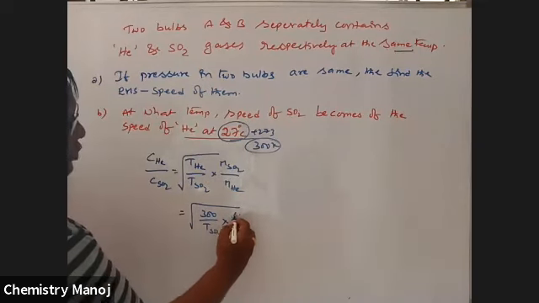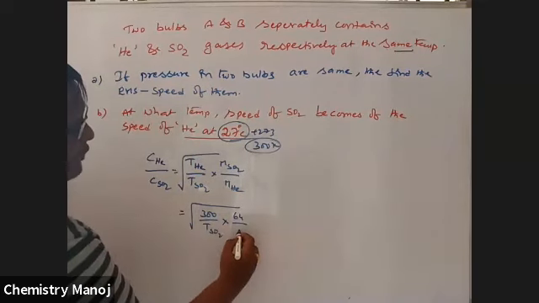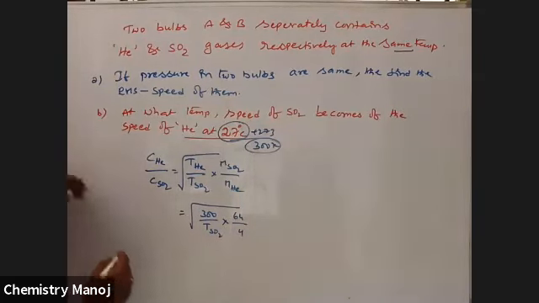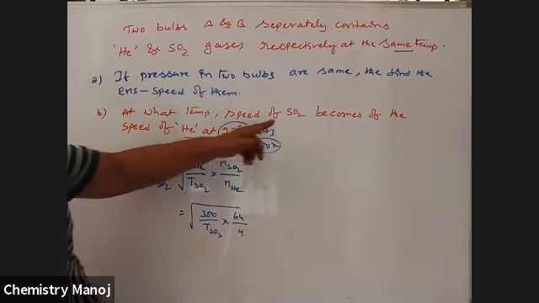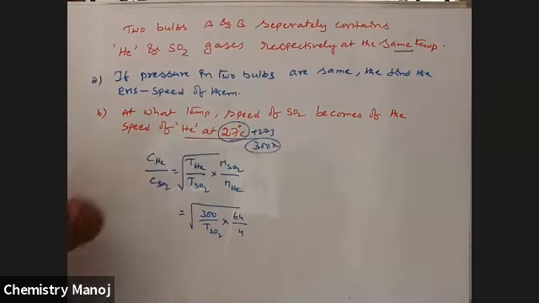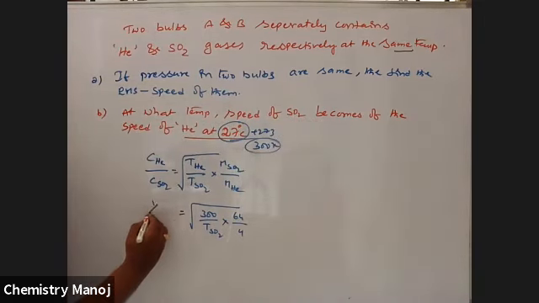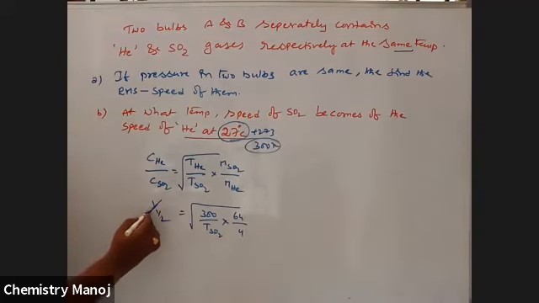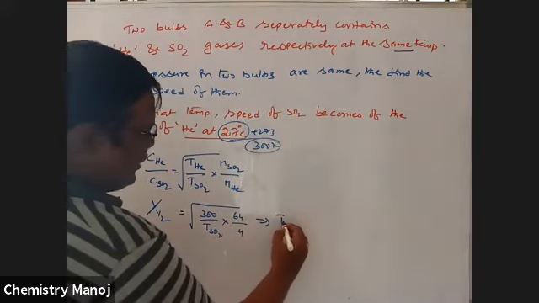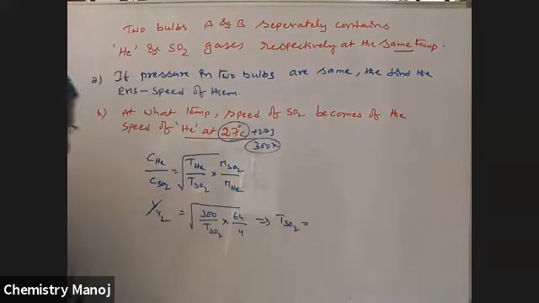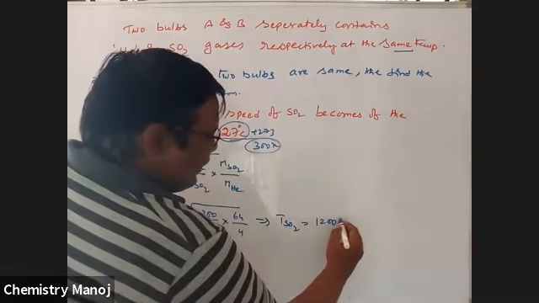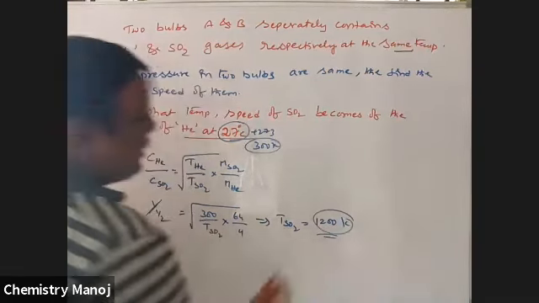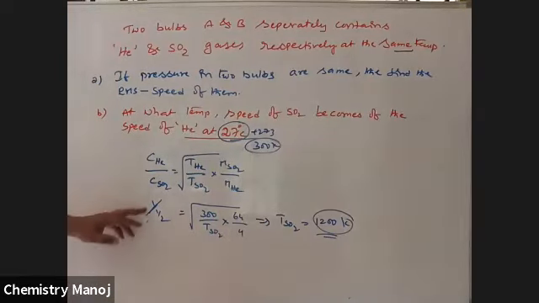Molecular weight of SO2 is 64, helium is 4. If helium is 1, SO2 is 1 by 2. That is the condition. So after calculation, T SO2 is equal to 1200 Kelvin.